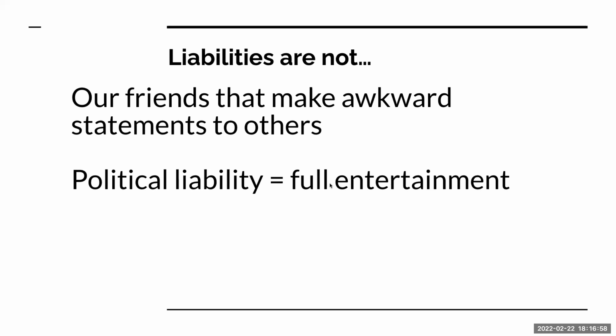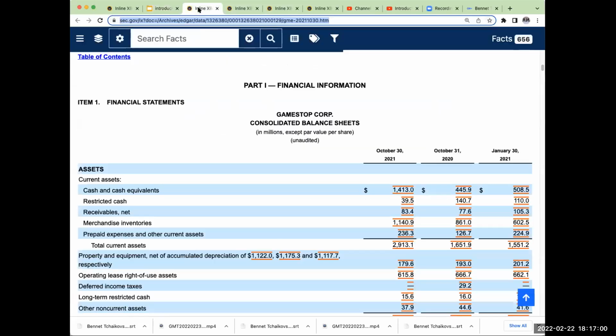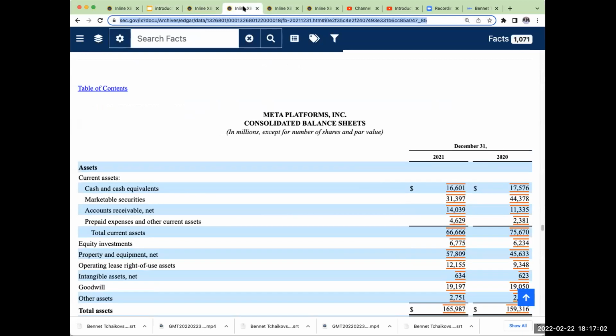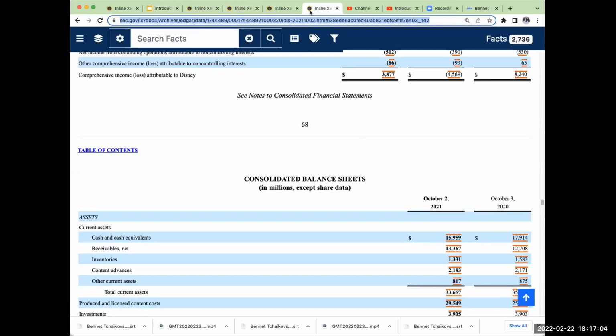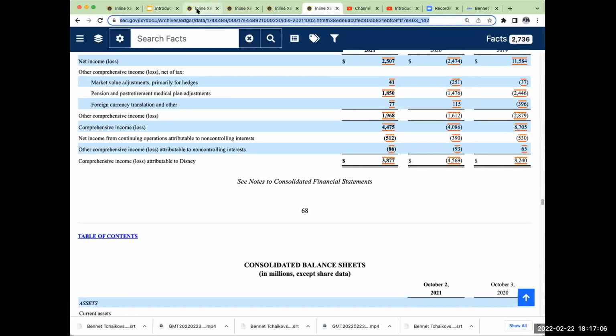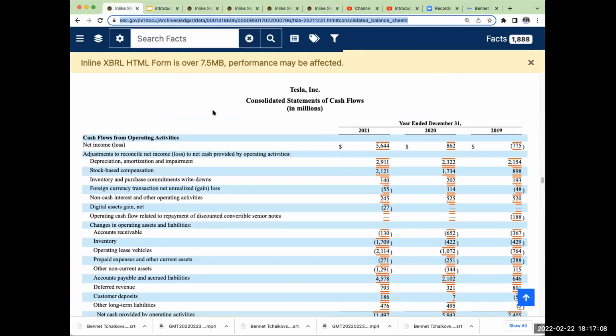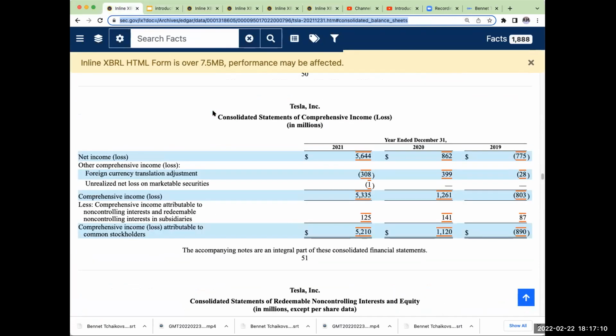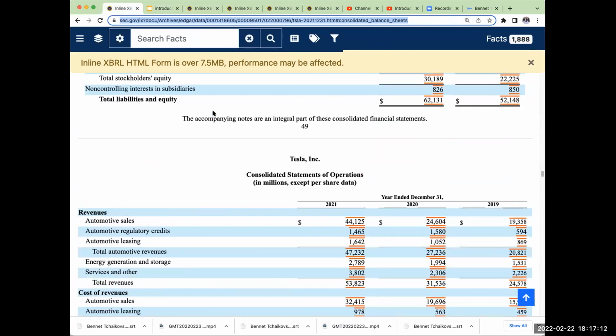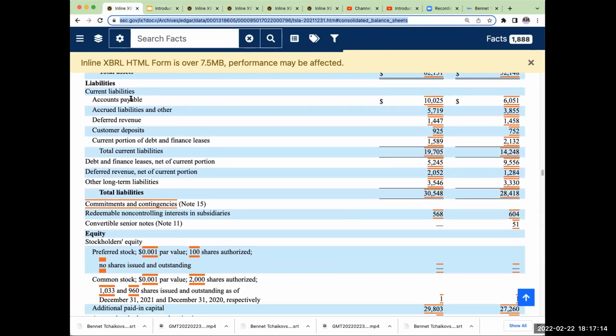Okay, let's now take a look at some publicly traded companies. Let's look at our friends at Tesla. For Tesla, in terms of their balance sheet, we look at their liabilities: accounts payable. They've gotten services or they've received goods. They have not yet paid for them. Accrued liabilities, and they may have some other obligations that were not on account.